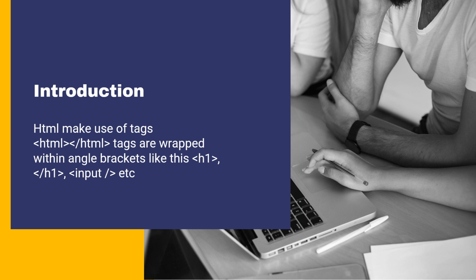So we'll be looking through HTML, and what we use in HTML are tags. We make use of tags in HTML. Now our tags are kept in angle brackets, just like we can see here in the HTML. We have HTML, then we have another one with a slash. That means that's a closing tag. We have the opening and the closing tags, and some you could notice don't have closing tags like this.